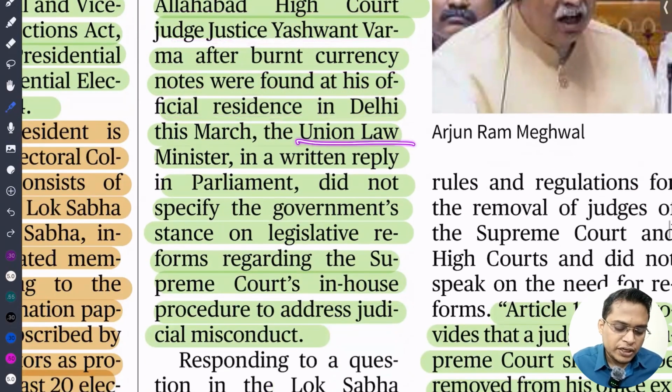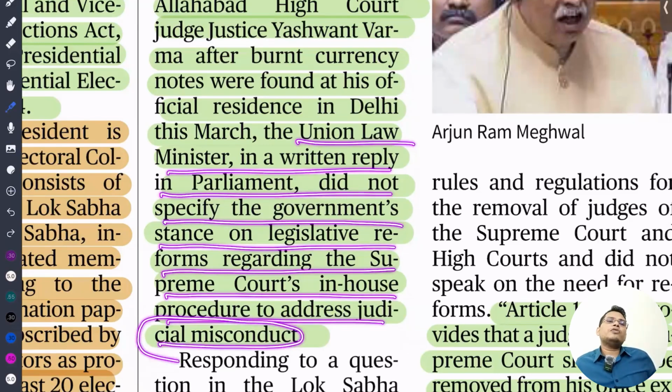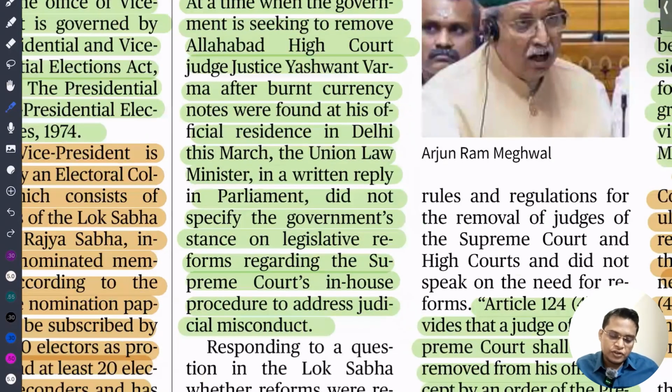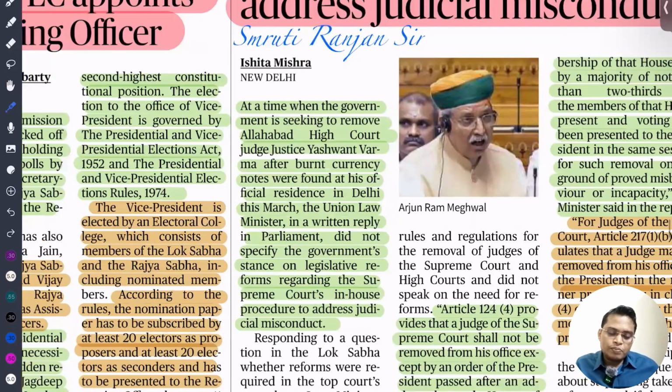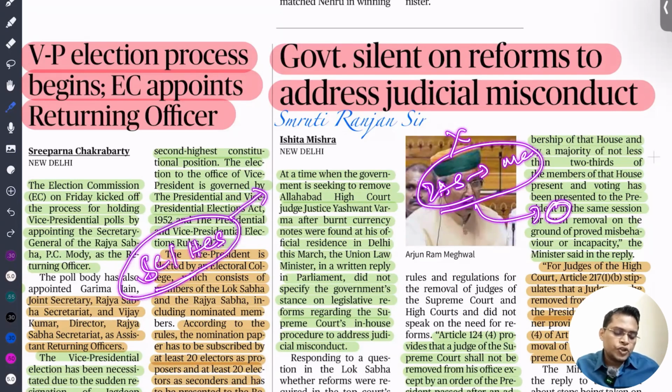The Union Law Minister, in a written reply in Parliament, did not specify the government's stance on legislative reform regarding Supreme Court procedure to address judicial misconduct. Now, let's say you are an IAS officer and a huge amount of money is found in your house, what will happen? First you will be suspended, then a case will be filed against you. But in the case of judges of the Supreme Court and High Court, what will happen? There is no procedure for removal.